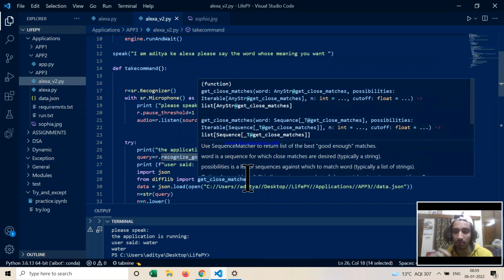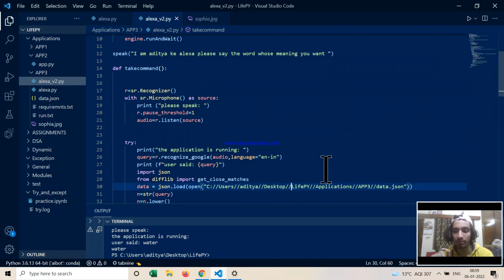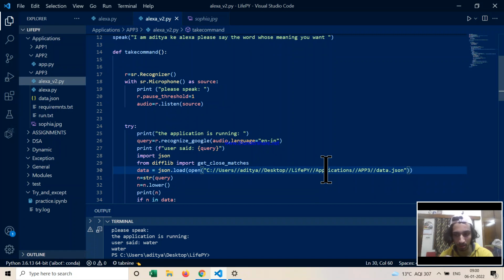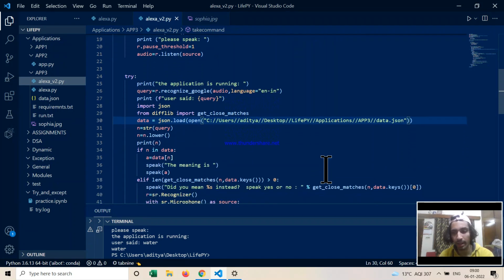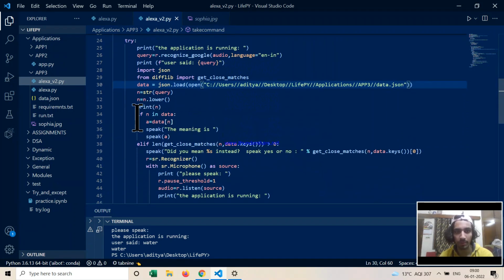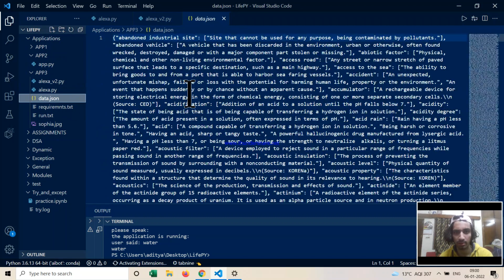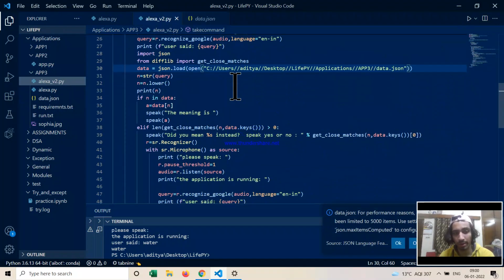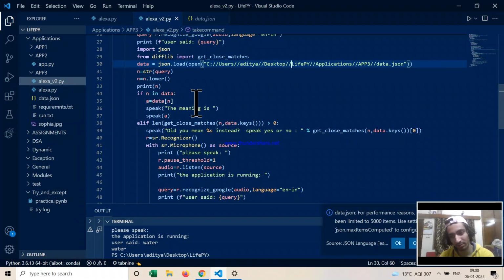This is responsible for converting our speech to text, and later that text is converted into string format, and a search is made in the database. So what is our database? The database is the dictionary database. Here data is in JSON format, basically key-value pairs, and hence if the word exists in the database we would actually get the meaning. Since water is a common word on which it was tested, it gave you the meaning.